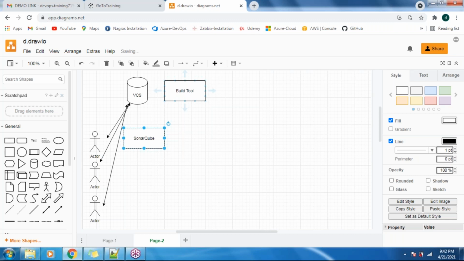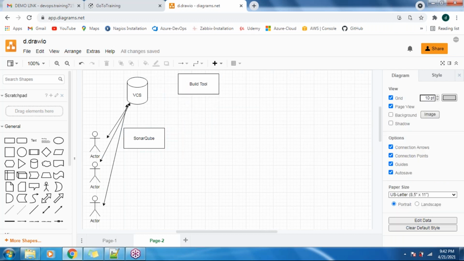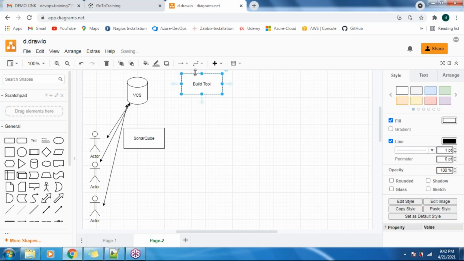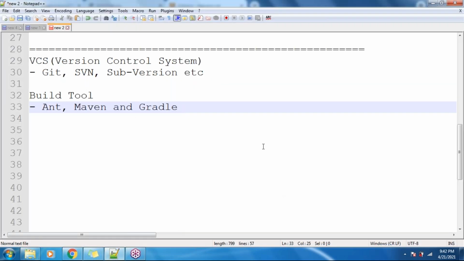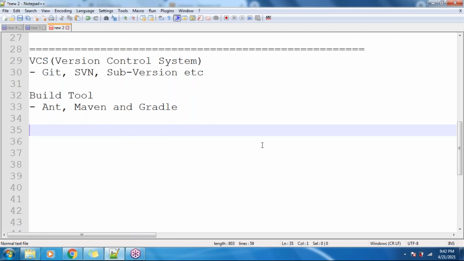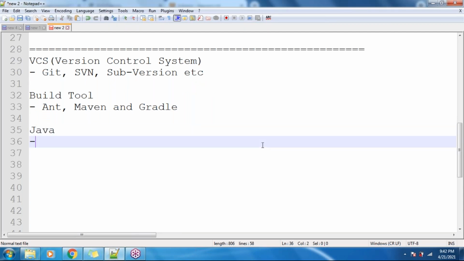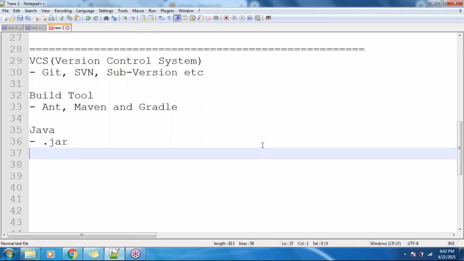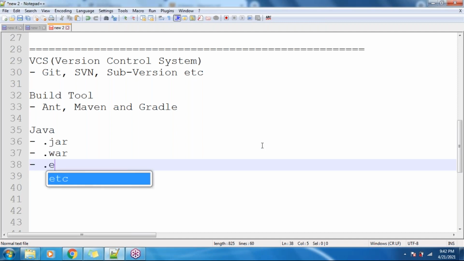Okay, now we have everything, guys. We have the code and we can scan it. I mean, we are generating the report using SonarQube in order to check the quality of the source code. Now, a build tool, as I told you, is going to make the code an executable code. One more thing I forgot: for Java based applications, it is going to create a .jar, .war and .ear.